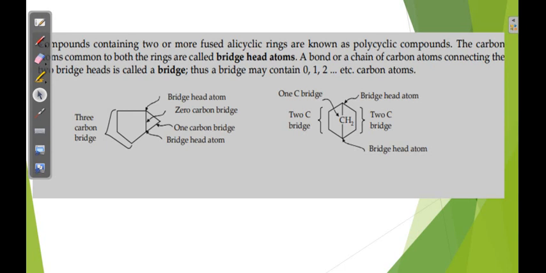See here, in bicyclic compounds, the two rings are connected with two carbons. These connected carbons are called bridged head carbon atoms. Now here three bridges are there. Suppose I take an A carbon and a B carbon. From A to B we can pass by three ways. This is one way, this is another way. Suppose this is the X way, this is the Y way, and this one is the Z way. Three ways are there, so three bridges.